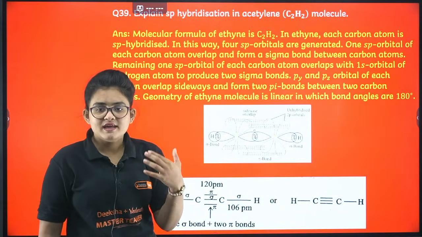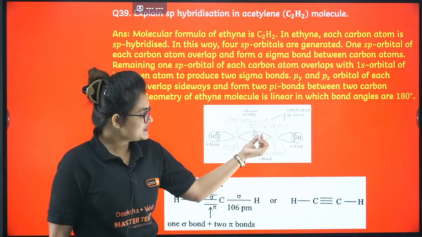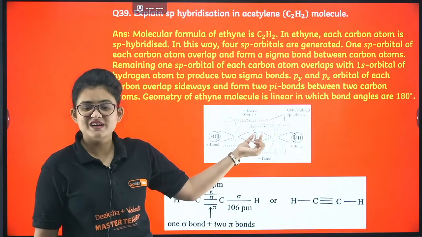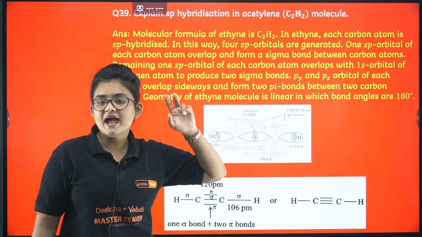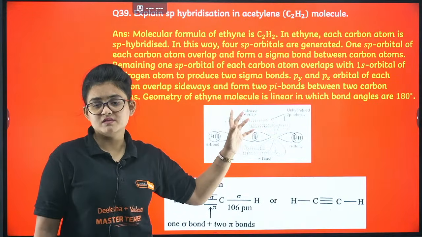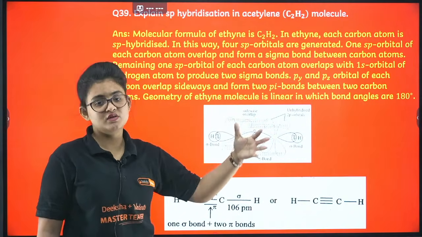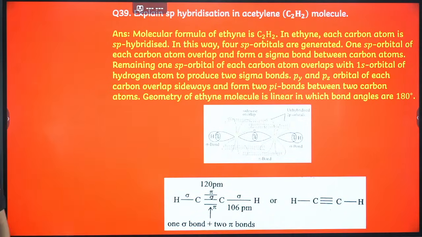Let's say px is involved in the sp hybrid, and they overlap to give you the sigma bond, right? So py and pz are still there. The py and pz of the 2 different carbons overlap laterally to give you 2 different pi bonds. That you have to explain like this. I guess it's clear. Let's proceed.